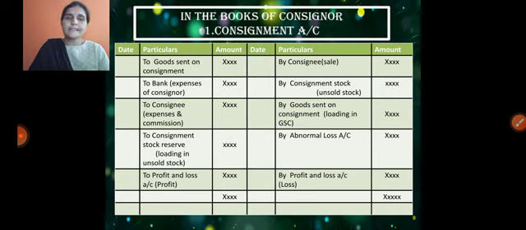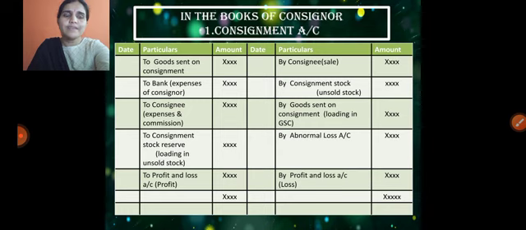And we already wrote the second entry related to expenses of the consignor. So the entry is consignment account debit to bank account. These are the expenses incurred by the consignor. Promoting the sales, consignee account debit to consignment account.